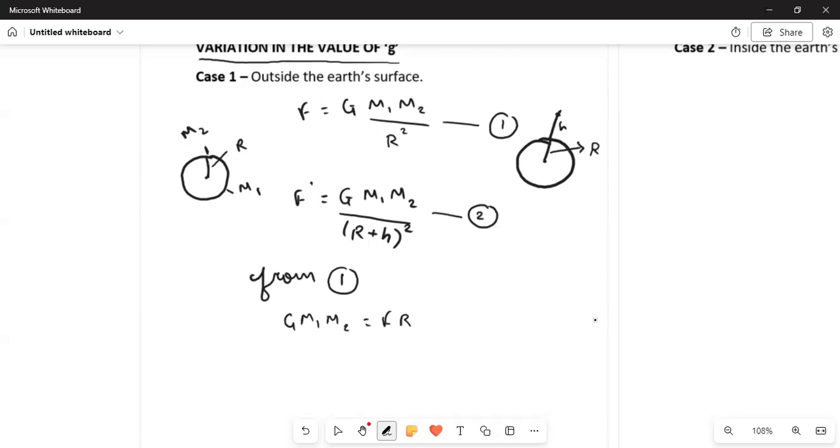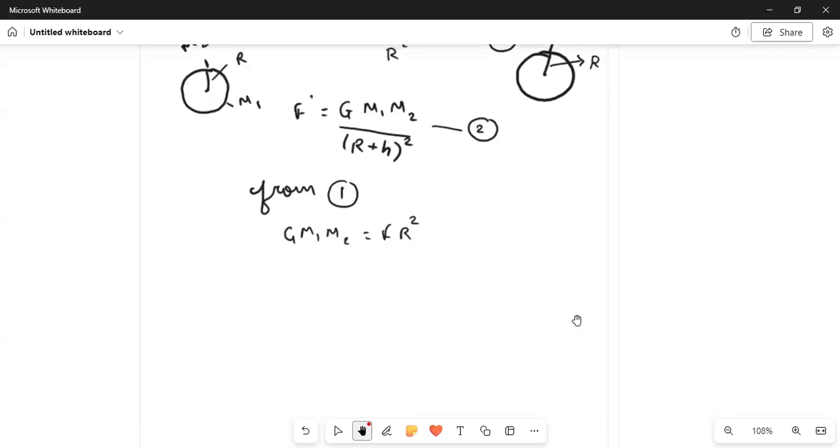Now in equation 2, we will substitute this value of G m1 m2 with F into r square.